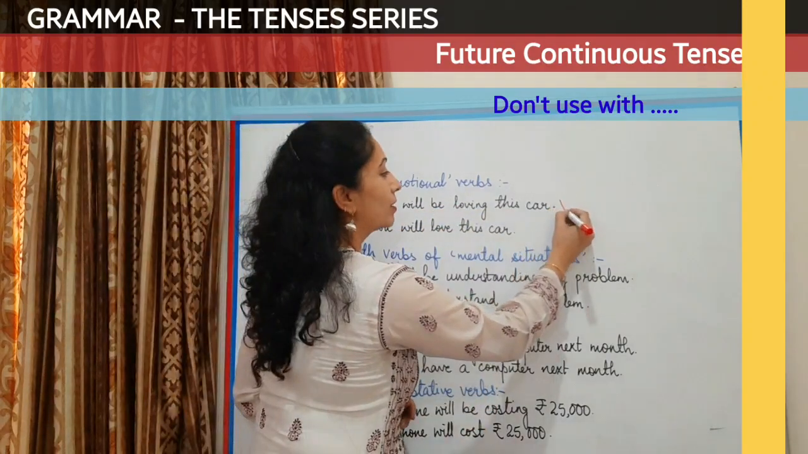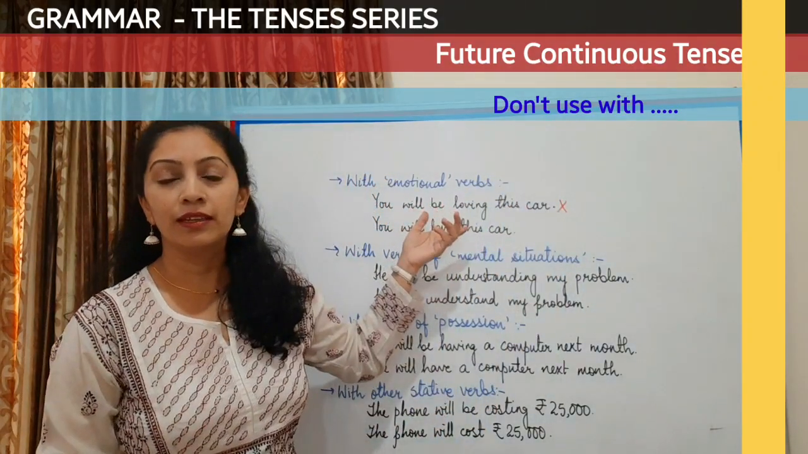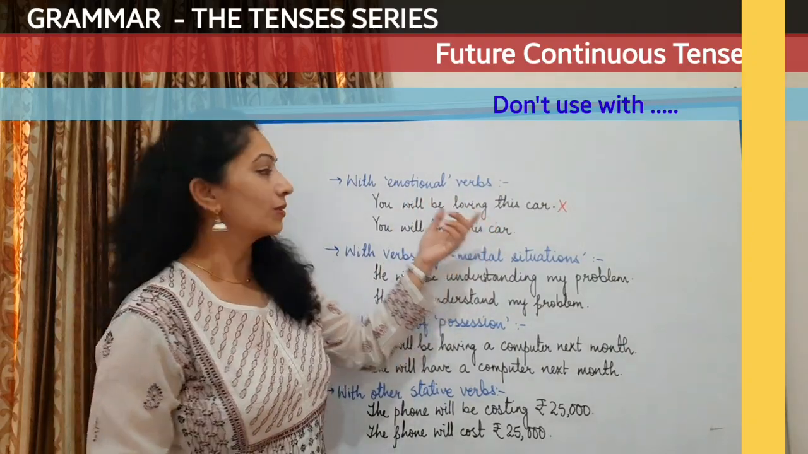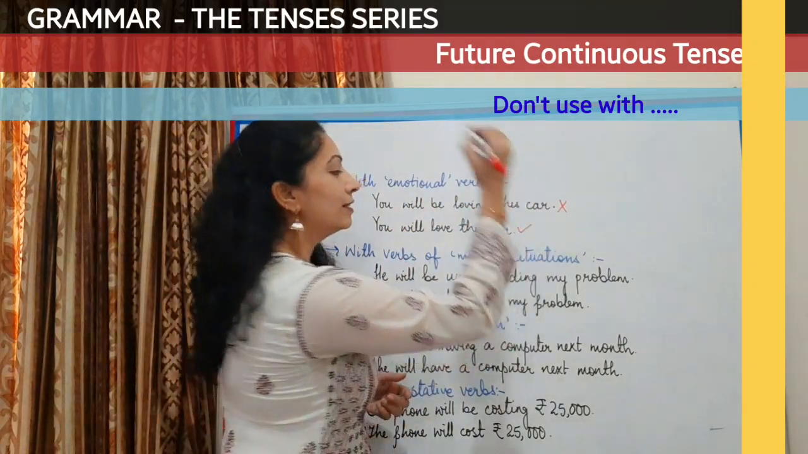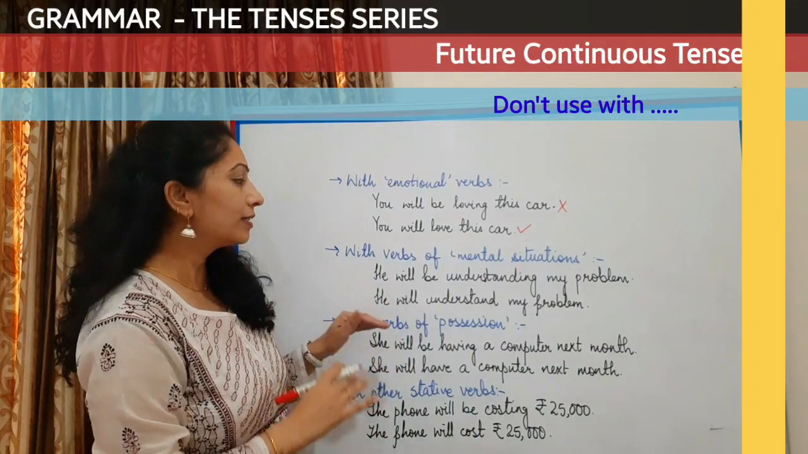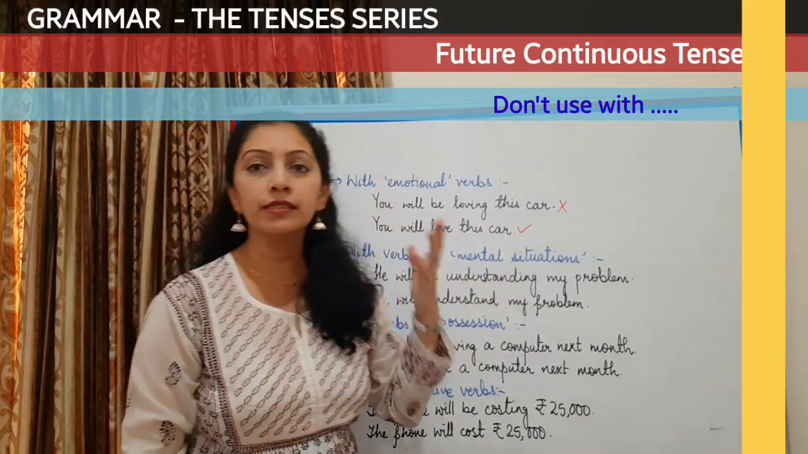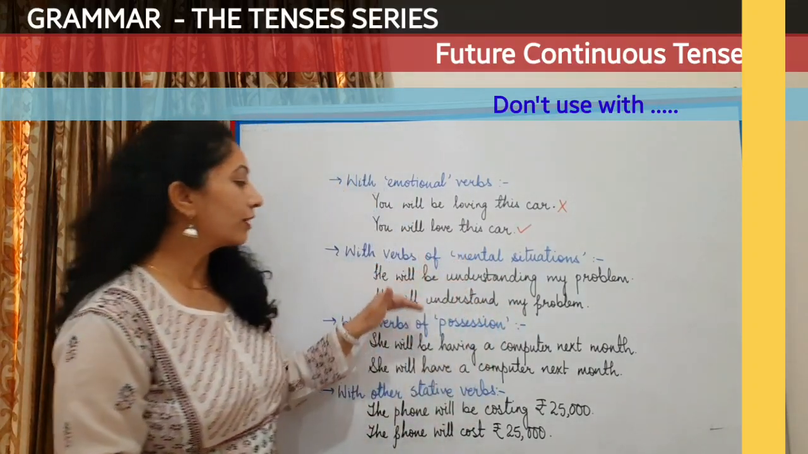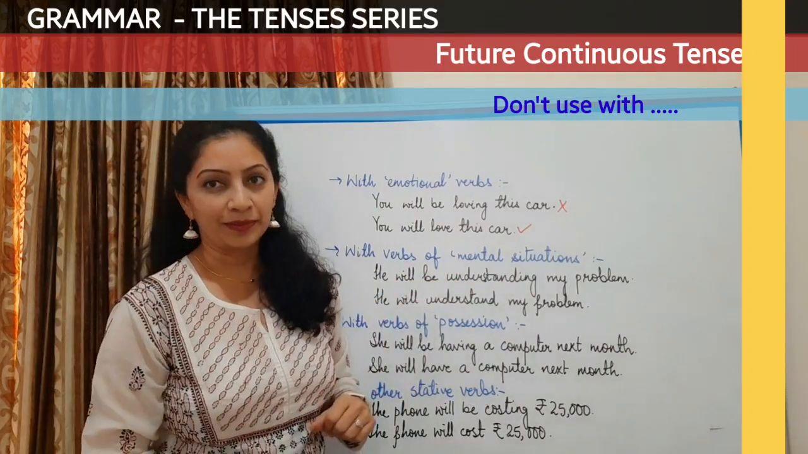No, it's wrong because love is an emotion. You cannot have a continuous tense with it. So it will be you love this car. Next, working with the verbs of mental situations. Now here I have given an example on understand, right?